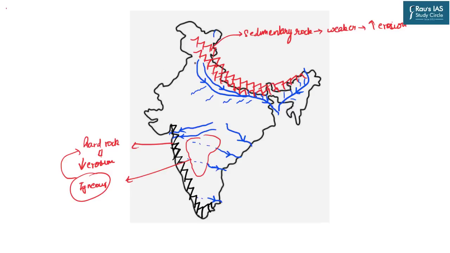Similarly, if you come to the rivers of northern India, they are basically a perennial river system. A perennial river system means that throughout the year there is water in them.